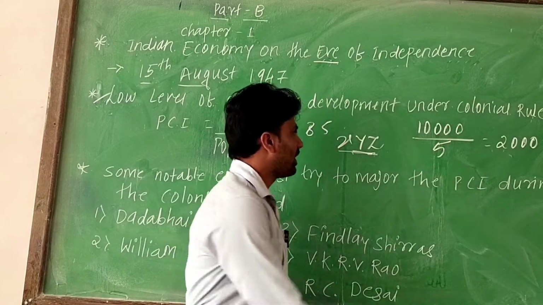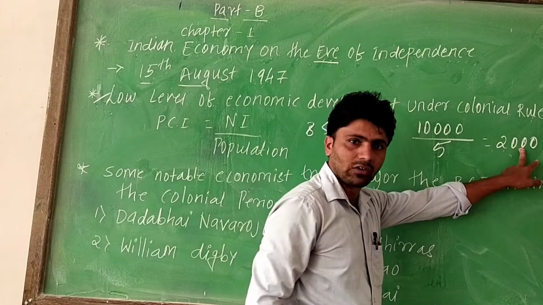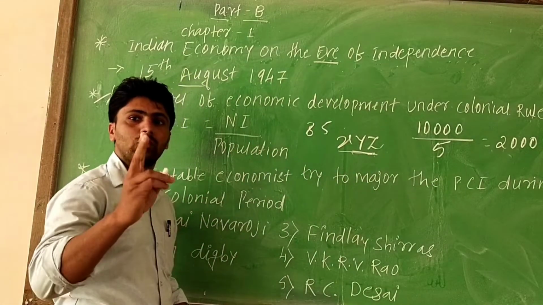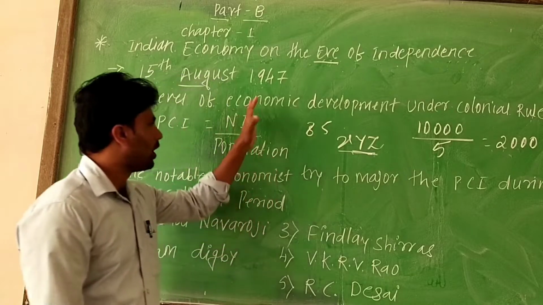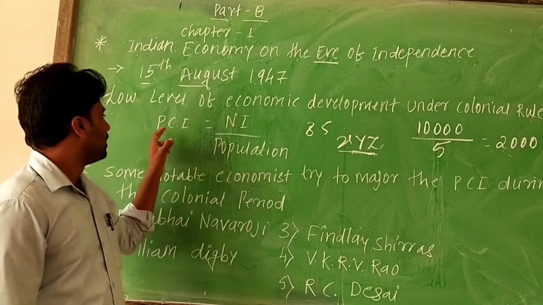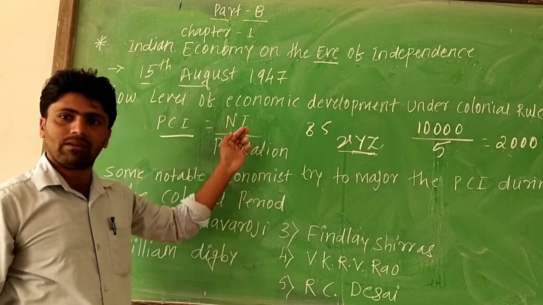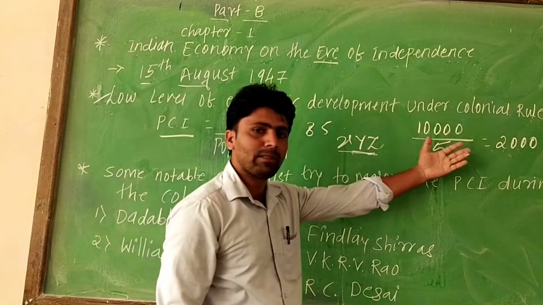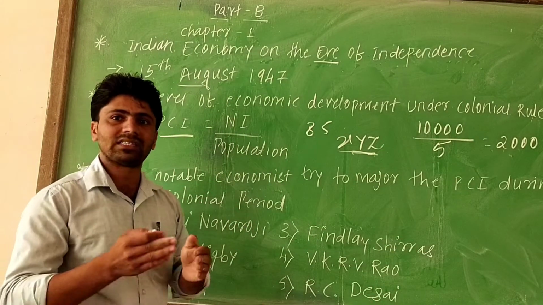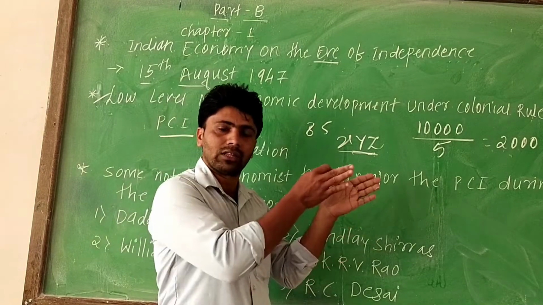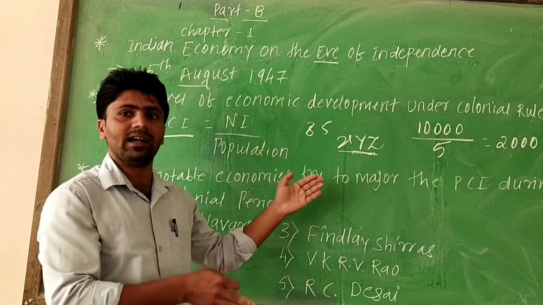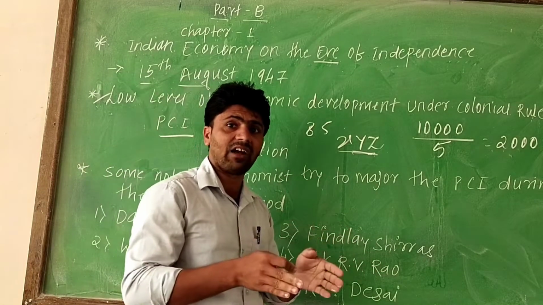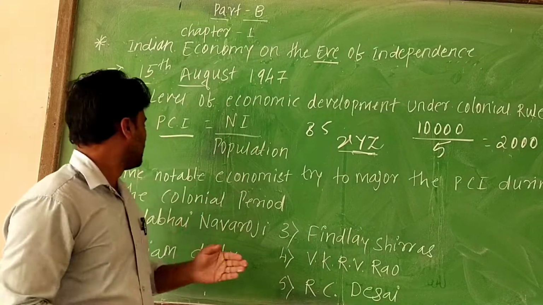So 10,000 divided by 5 is 2,000, meaning one person is earning 2,000 rupees. That's why economic development was very low. Per capita income and national income were very low, because at that time people were earning very little. They totally depended on agriculture and the Britishers, and handicraft was the main industrial resource.